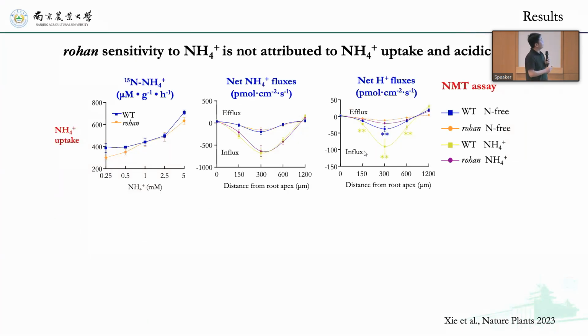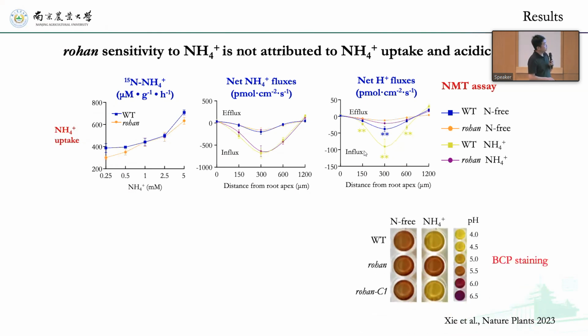But we found that this high sensitivity to ammonium is not attributed to ammonium uptake and acidic stress. First, with NMT and also a nitrate and ammonium uptake assay, we found that this mutant does not really affect ammonium uptake. We also see that in this mutant the proton release is even less than in wild type.